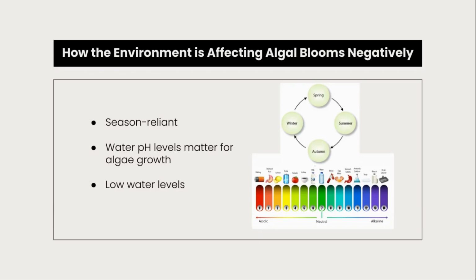Algal blooms can form in any season, but they get worse during the summer months and actually occur most commonly during summer. Sunlight levels tend to get higher in the summer months, promoting the growth of algae. Algae need sunlight to photosynthesize and produce energy, and these strong sun rays make it so the algae growth rate increases. The pH level in the water also influences if they can grow or not.